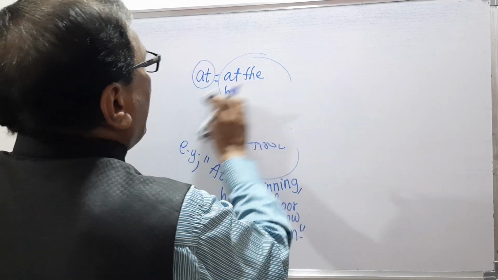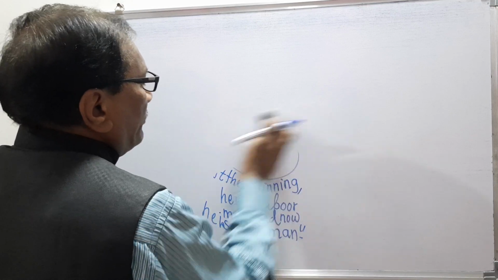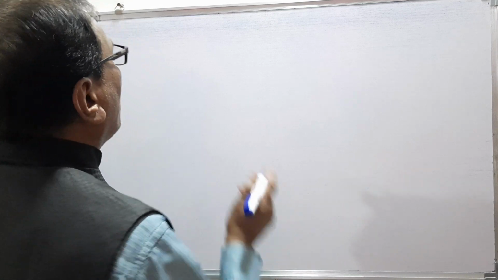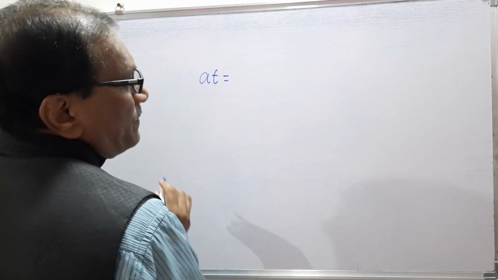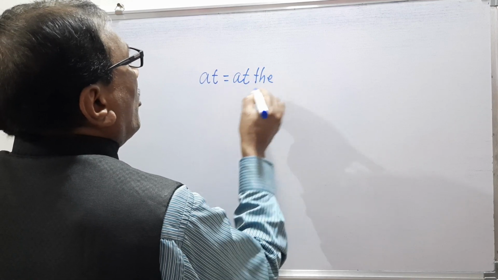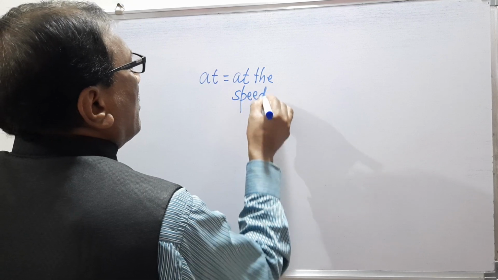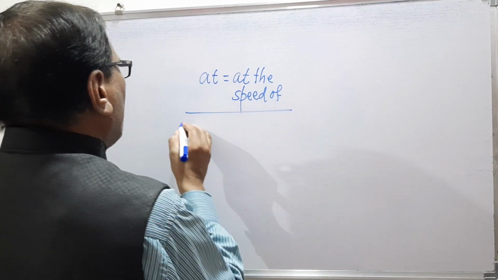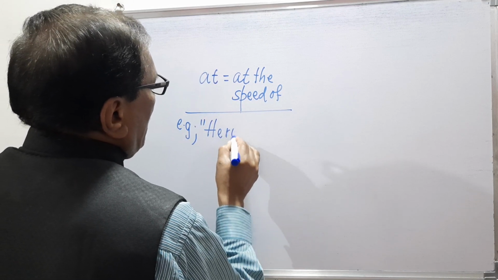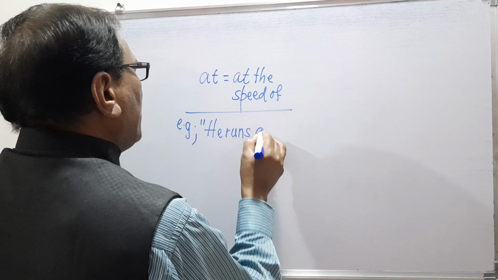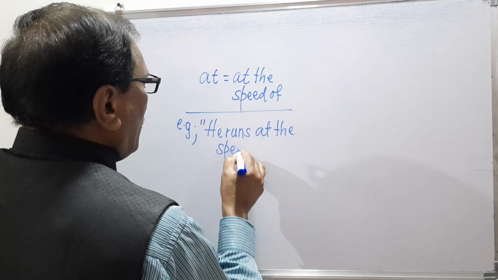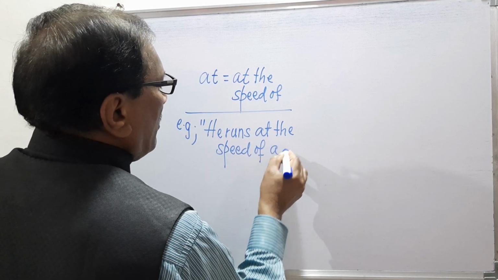Now the phrase is at the speed of. At is the preposition, and from this at the phrase is at the speed of. For example, he runs at the speed of a deer.